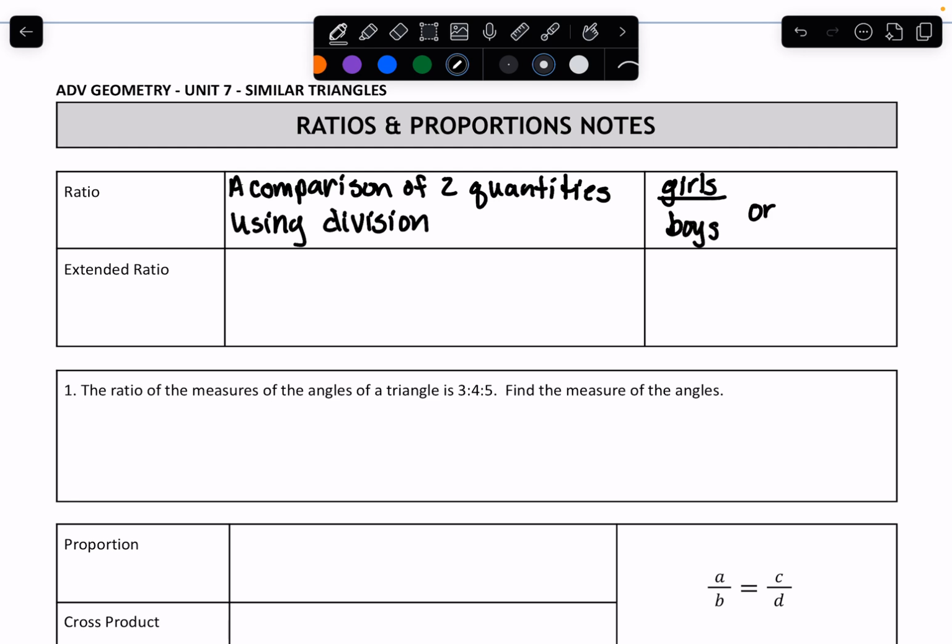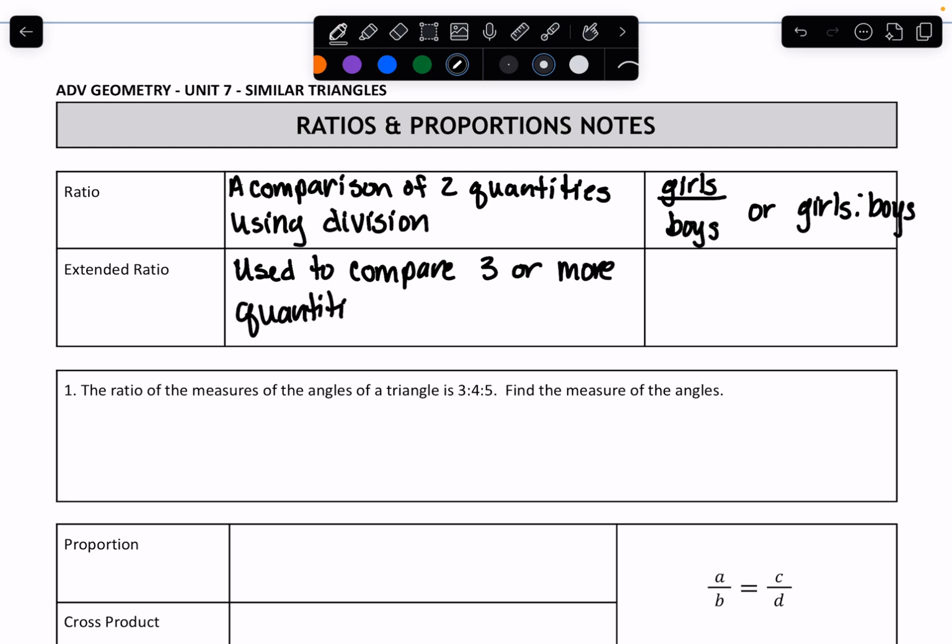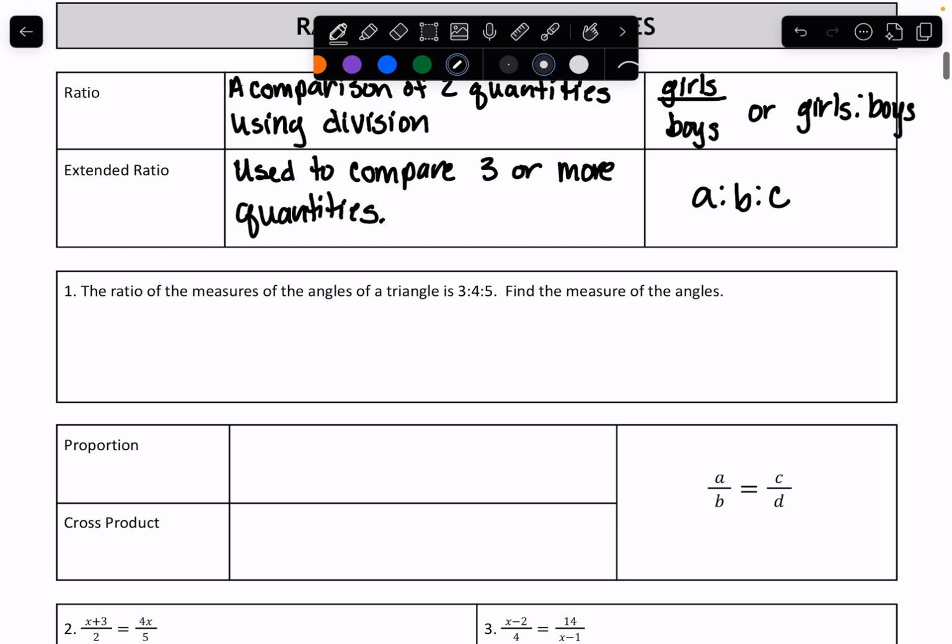Or it can be written as a ratio, like this. And then an extended ratio is when you're comparing more than two things. And this one is done only with the colons, because that would look really weird as a fraction. It would be 3, and we don't write them that way.